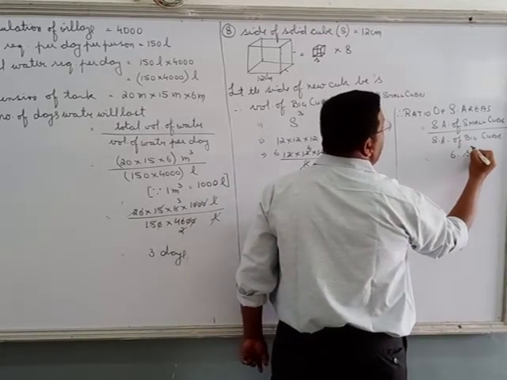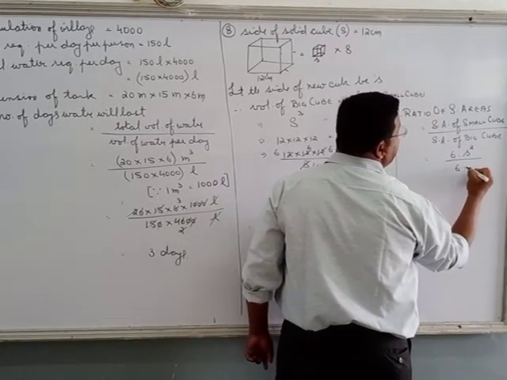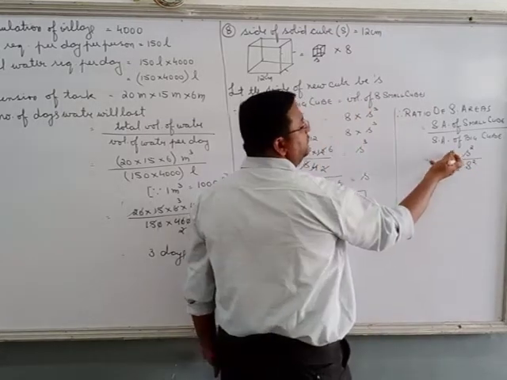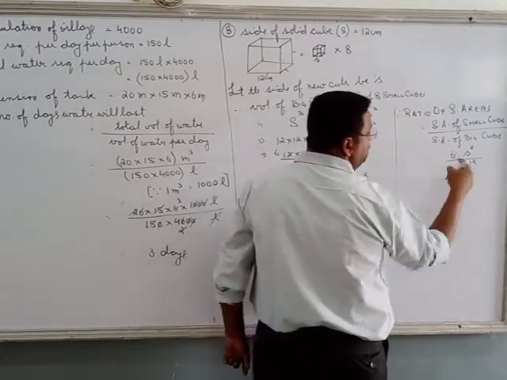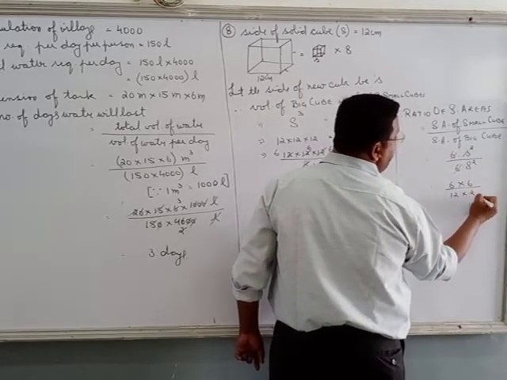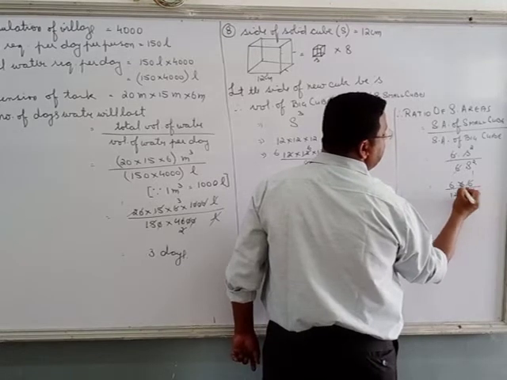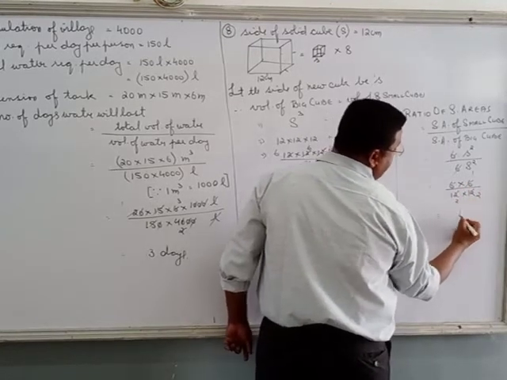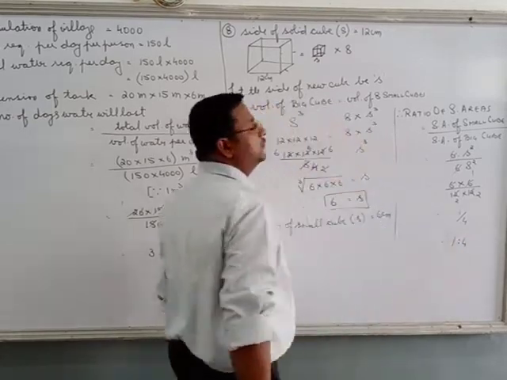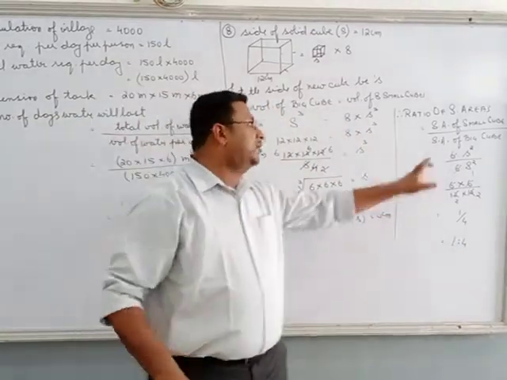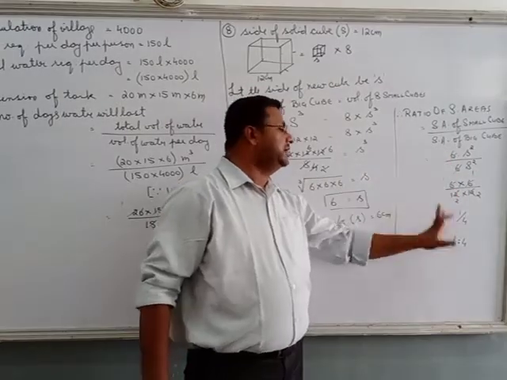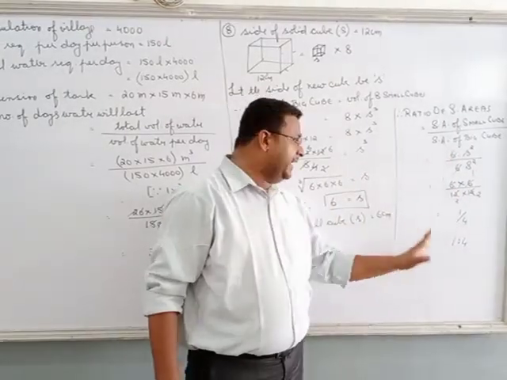So why? Because 6 will be cancelled, as you can see over here. If it is 4s square, then also 4 and 4 will be cancelled. So small s, 6 into 6, big S, 12 into 12. 6 ones are 6, 6 twos are 12, so 1 by 4. So what is the ratio? 1 is to 4, whether we find it by total surface area or by lateral surface area, it comes out to be the same. Clear?